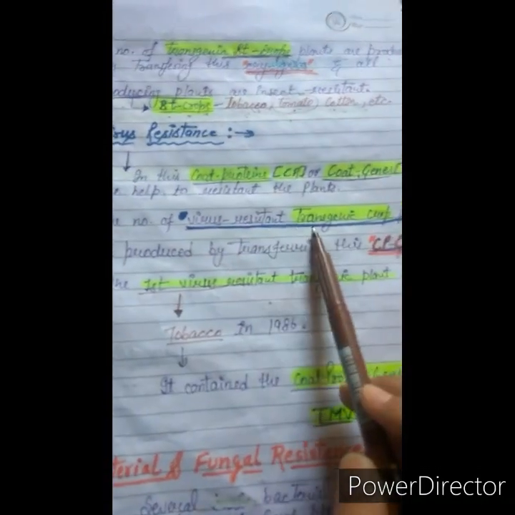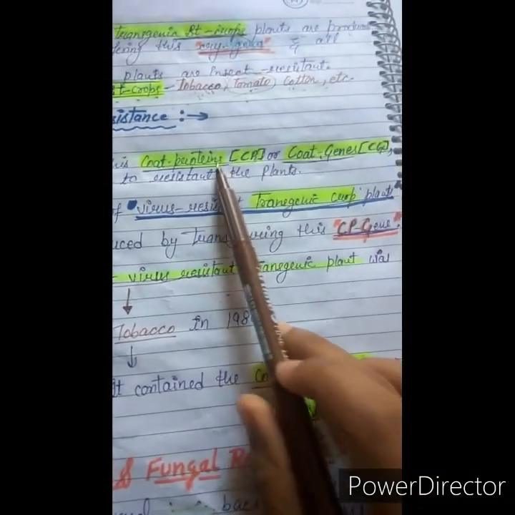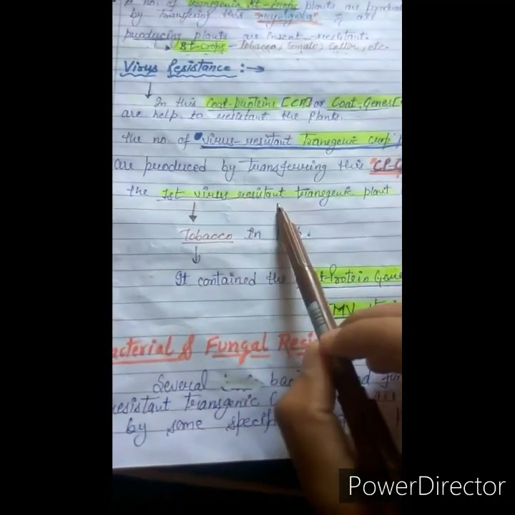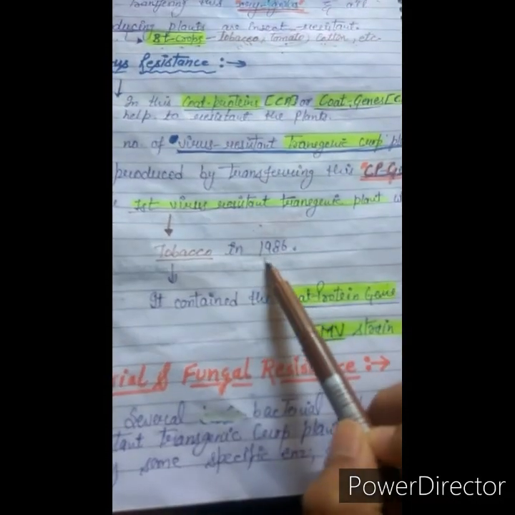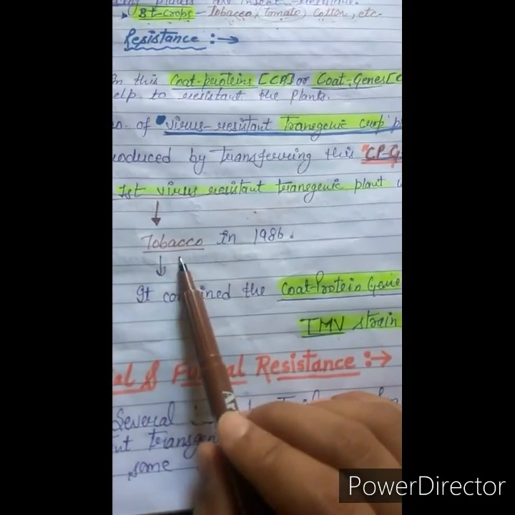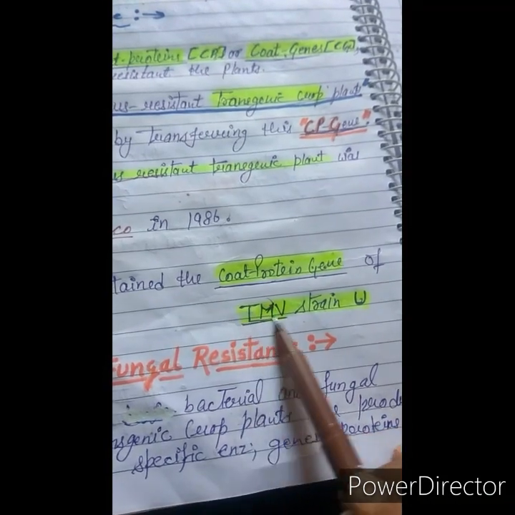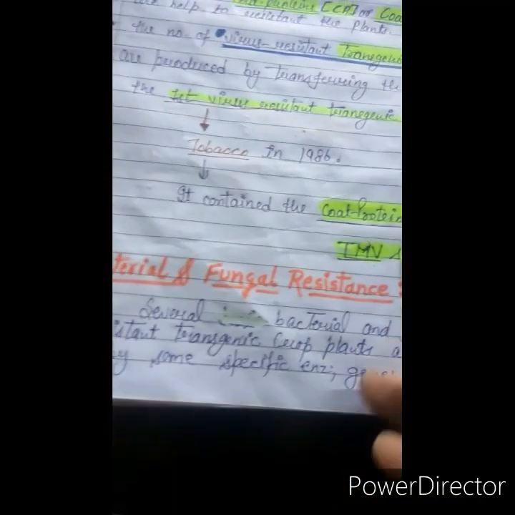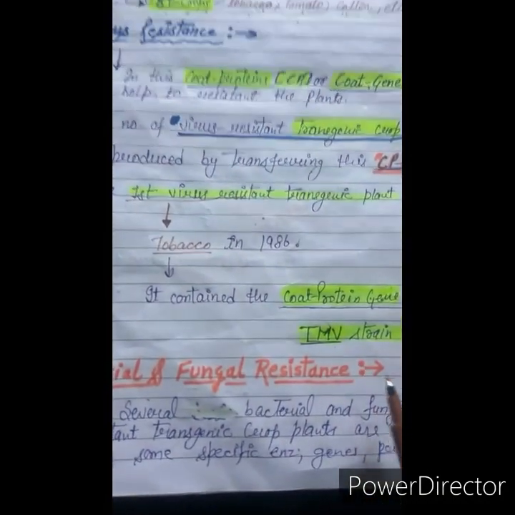A number of virus resistant transgenic crop plants are produced by transferring the CP genes. CP is the coat protein, and the first virus resistant transgenic plant was tobacco, produced in 1986 by transferring the CP gene. This plant contains the coat protein gene of the TMV strain U. TMV is the tobacco mosaic virus. Next is the fourth, bacterial and fungal resistance.